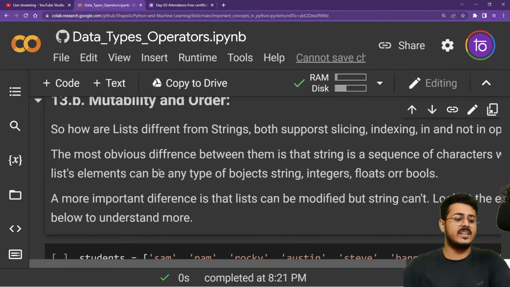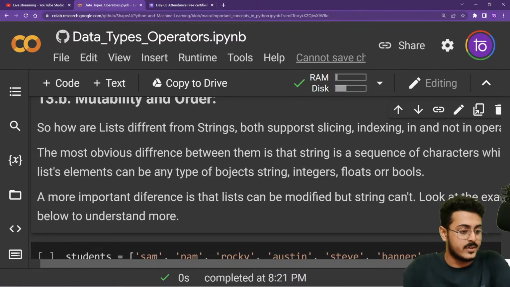Okay, so the next thing that we need to understand is mutability. We need to understand why lists are different from strings. Both of them support slicing operations, indexing operations, and membership operations.